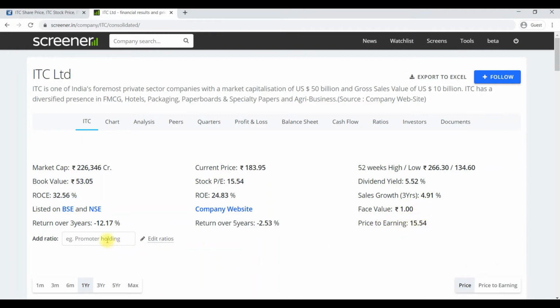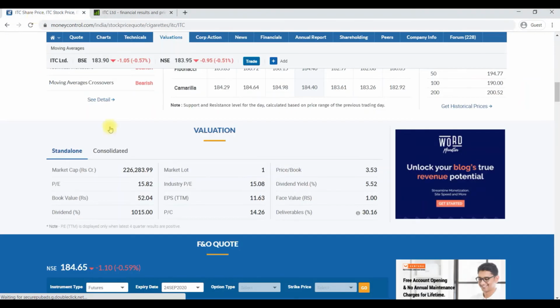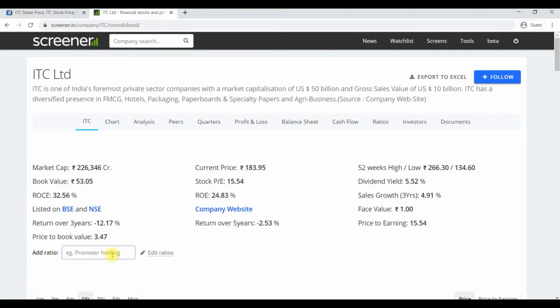Similarly, I need the price to book value, PB ratio, right? Just type price to book value. If you click here, you will get the price to book value, that is 3.47. Then we need one more, the PEG ratio. If you type PEG ratio, all three have been added here.